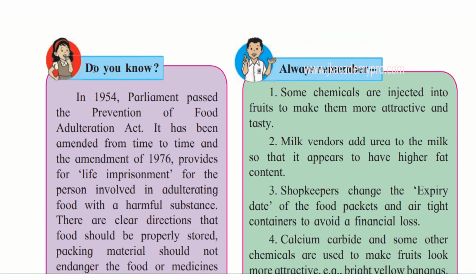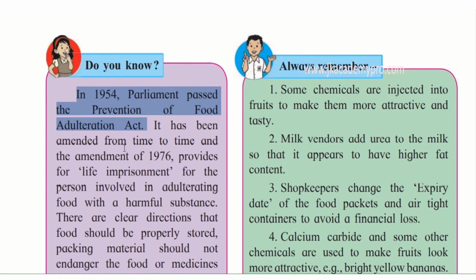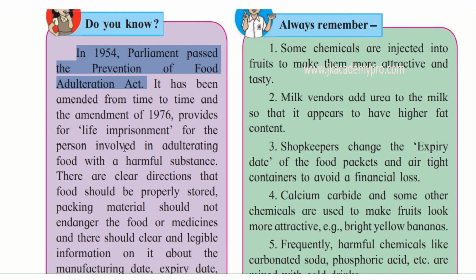Now, do you know, children, in 1954, Parliament passed the Prevention of Food Adulteration Act. What is this act? This act means they have passed a rule, and even if anyone breaks this rule, it is punishable. It has been amended from time to time. Amended means changes made for the betterment. The amendment of 1976 provides for life imprisonment.